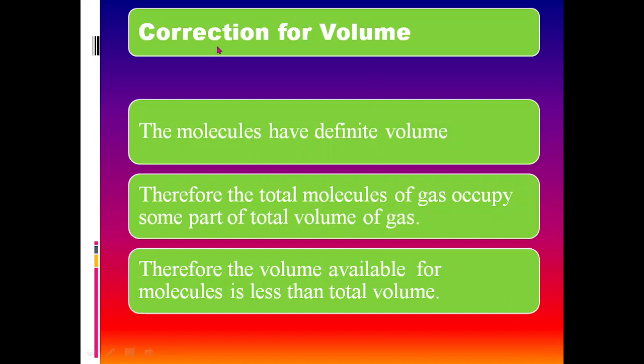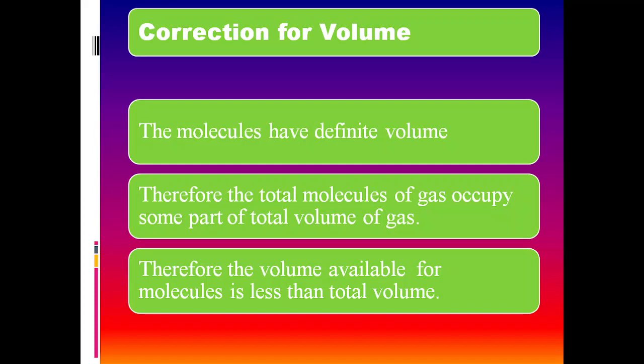Secondly, we have to consider the correction for volume. Now we know that the molecules have definite volume. Therefore, the total molecules of gas occupy some part of the total volume of the gas. For example, if we consider the room you are sitting in, that is the total volume of the gas.